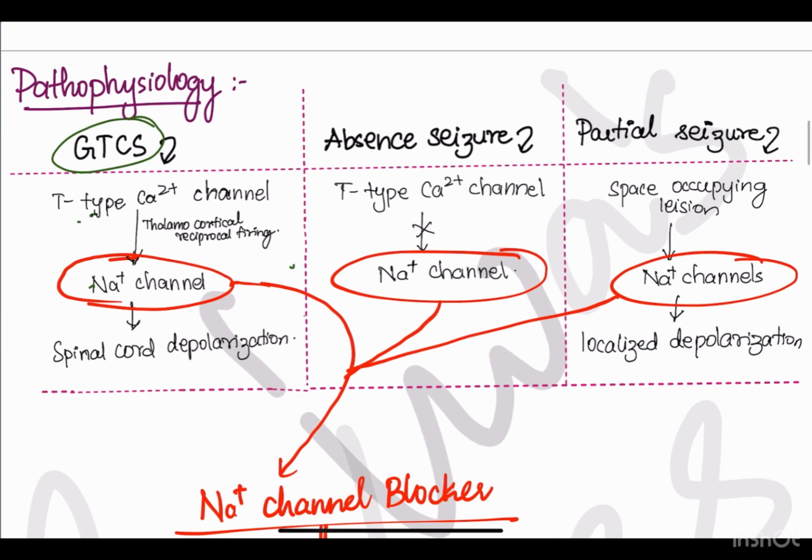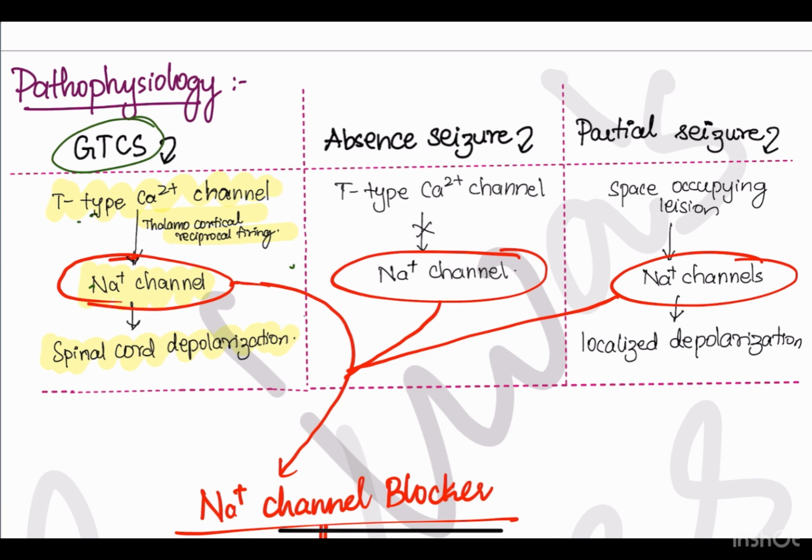Now we'll see the pathophysiology. In GTCS, the T-type calcium channels will get activated via thalamocortical reciprocal firing, and then the sodium channel will propagate the action potential, and then there will be spinal cord depolarization, followed by muscle contraction, tongue biting, teeth clenching, and urination and defecation, which happen involuntarily.